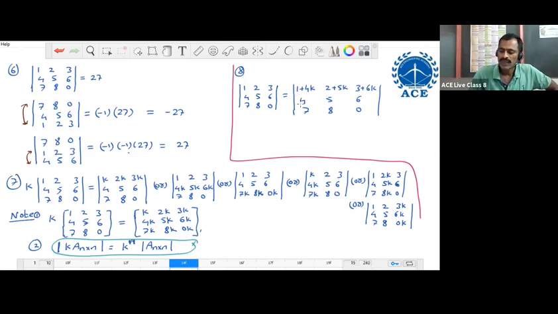That is 1 plus 4K, 2 plus 5K, 3 plus 6K. That is, the second row is multiplied with the scalar K and added to the corresponding elements of the first row. So here one operation is applied. The operation is along the first row position: R1 becomes R1 plus K into R2.